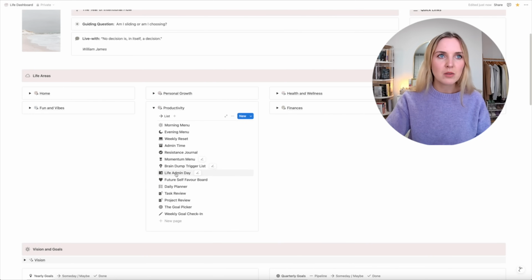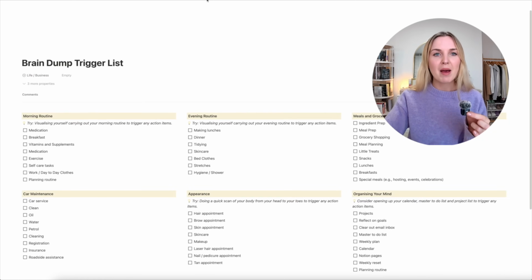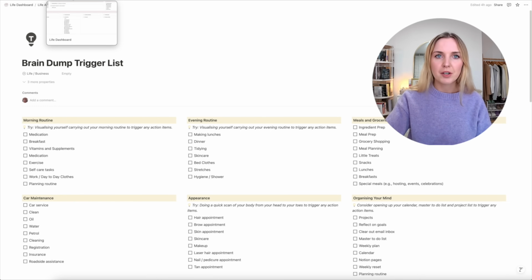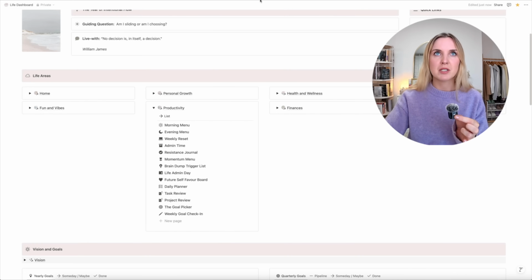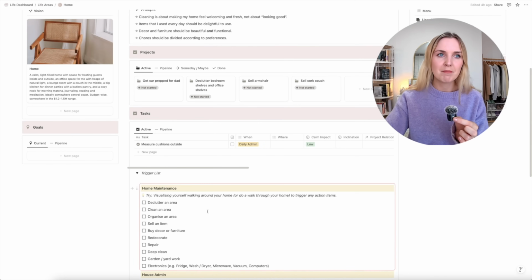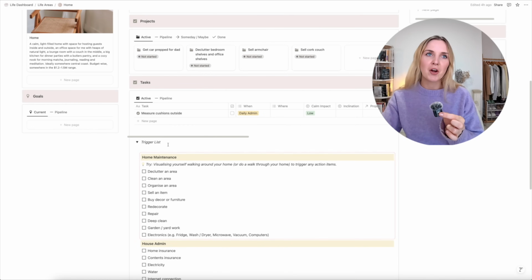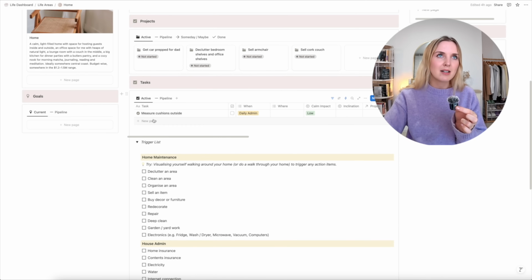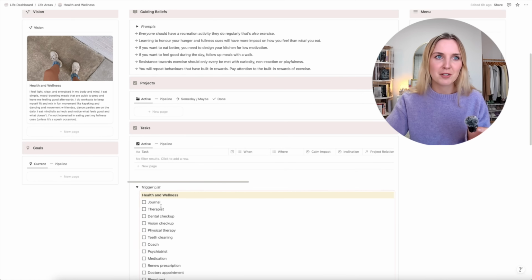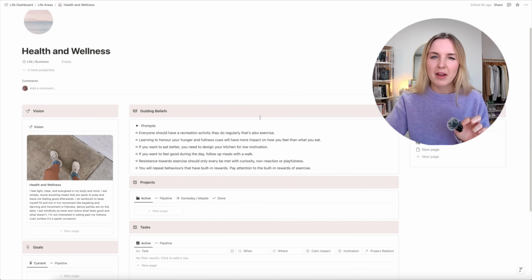Under productivity, there's also the brain dump trigger list. So if I'm ever like, okay, I need to brain dump out my thoughts and feelings, I actually wouldn't go to the brain dump trigger list for this. But what I would do is open up these individual dashboards. So I'd open up Fun and Vibes or Home, and I've got the trigger list embedded under here. So I can just go into Home and then I can brain dump all of my tasks as well as projects that are related to Home. And that's in every single dashboard. So you've got the trigger list embedded down here. I find that a really good way to brain dump.